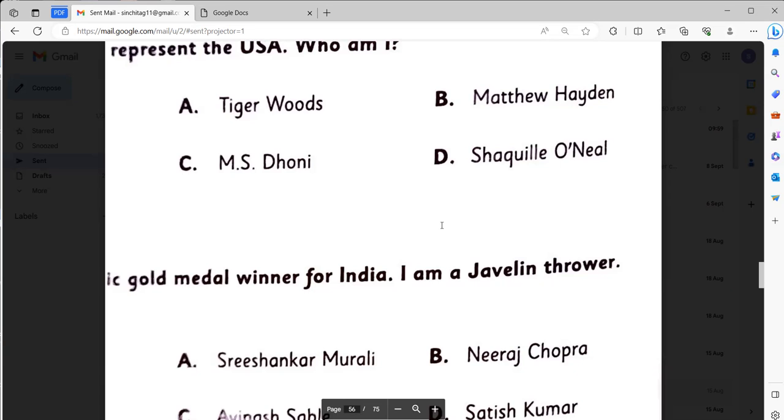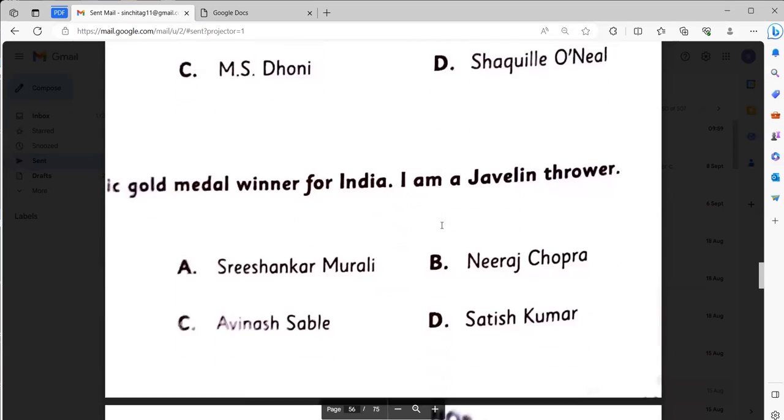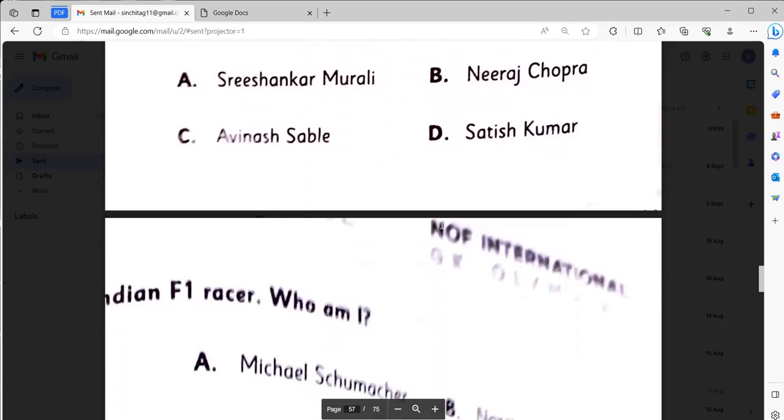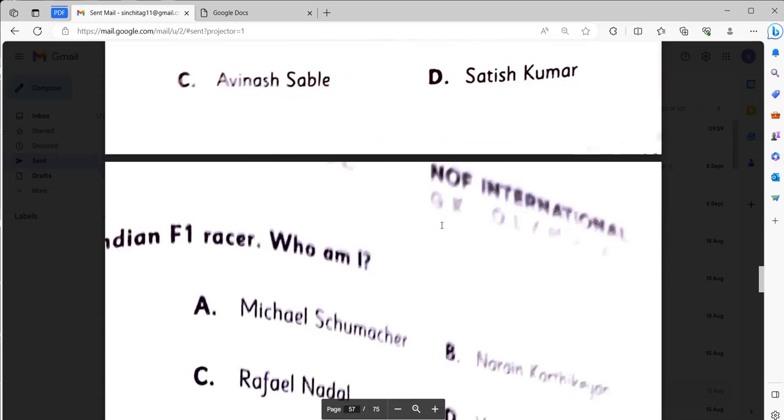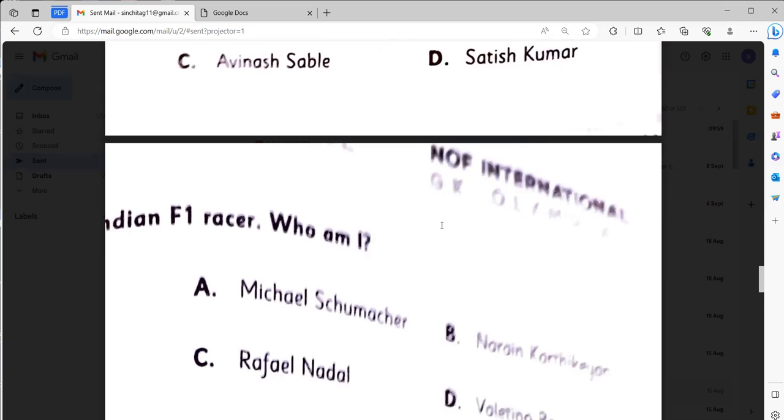It will be Neeraj Chopra. I am the first Indian F1 racer. Who am I? Narayan Karthikeyan. That is option B.